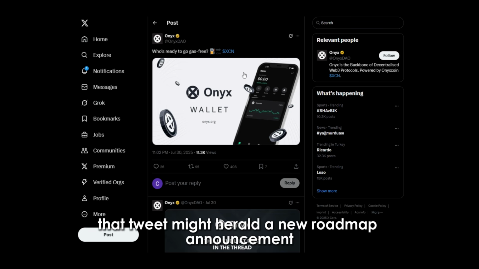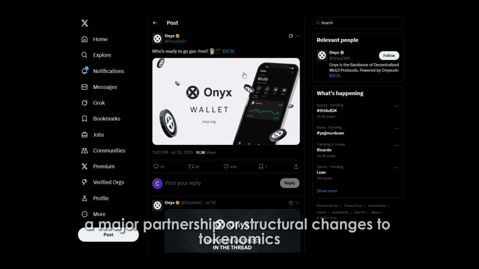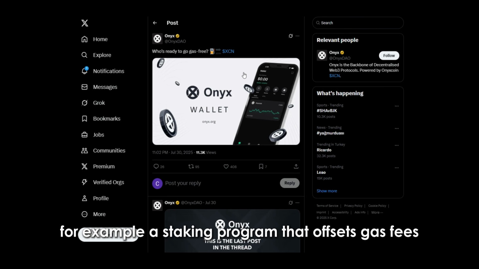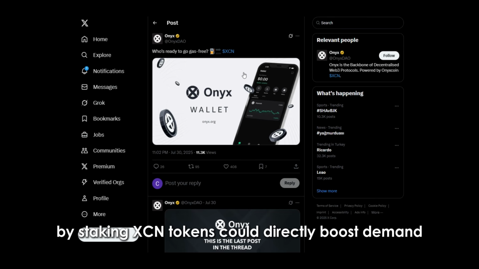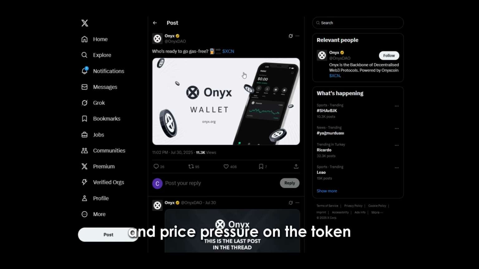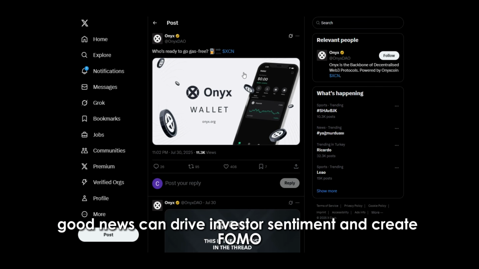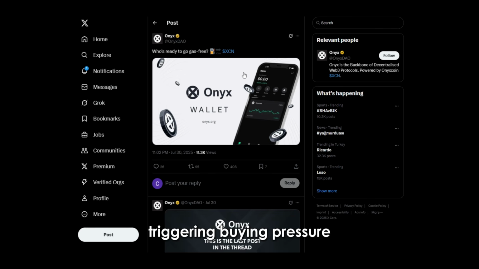That tweet might herald a new roadmap announcement, a major partnership, or structural changes to tokenomics. For example, a staking program that offsets gas fees by staking XCN tokens could directly boost demand and price pressure on the token. From an investor psychology perspective, such news can be highly positive. In crypto, news greatly impacts prices. Especially good news can drive investor sentiment and create FOMO, triggering buying pressure.